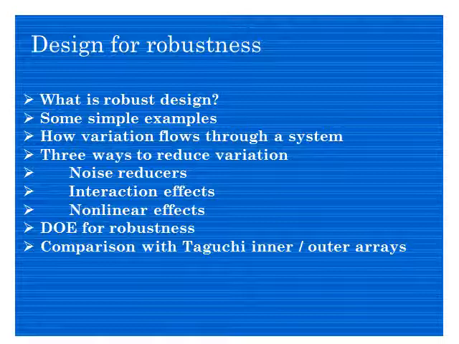Three ways to reduce variations: noise reducers, interaction effects, and non-linear effects. These are the things where we can reduce the variation. Noise reducers: there are different kinds of noises, and to make the system more robust, you can try to reduce the noises, for example with dampers. Interaction: if there are too many interacting parts, then obviously there will be friction, heat creation, and noise, so try to reduce the interacting parts as much as possible. And non-linear effects. These three things you can use to reduce the variation.